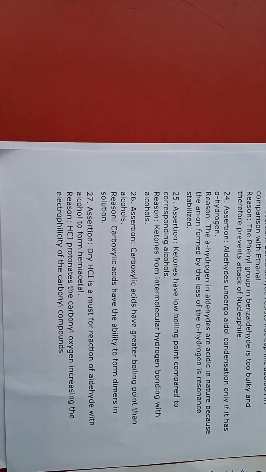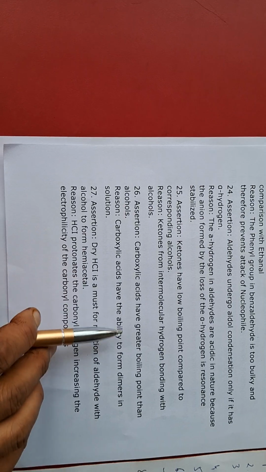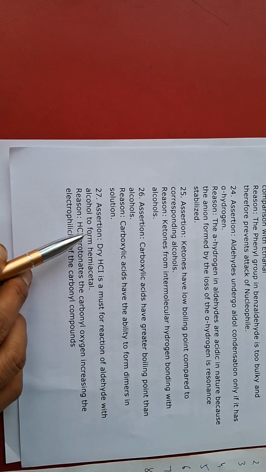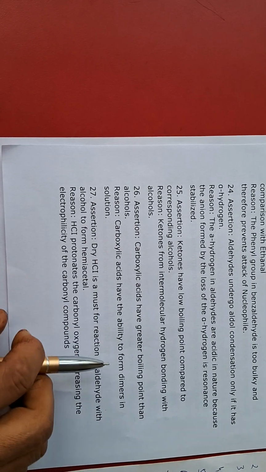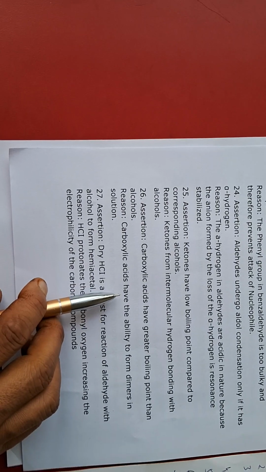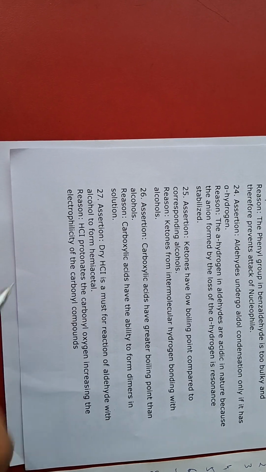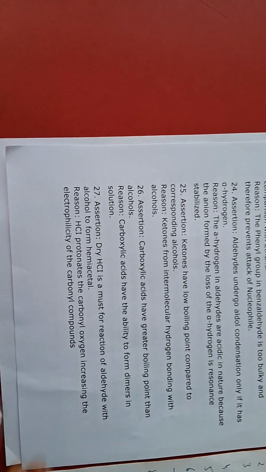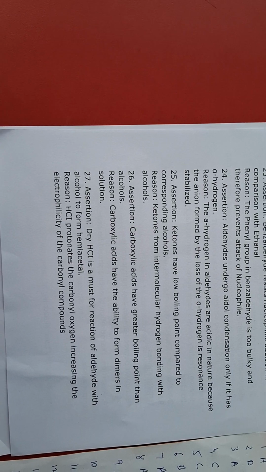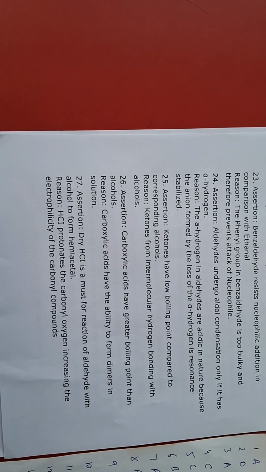Now coming on to 26. Carboxylic acid has a greater boiling point than alcohol. Correct. Carboxylic acid has the ability to form a dimer in the solution. Now both are correct. Basically, the complete answer is, this is also correct, dimer formation, but the reason is that carboxylic acid undergoes intermolecular hydrogen bonding resulting in dimer formation. So you will put B. Keep it in mind that you have to read the question twice.